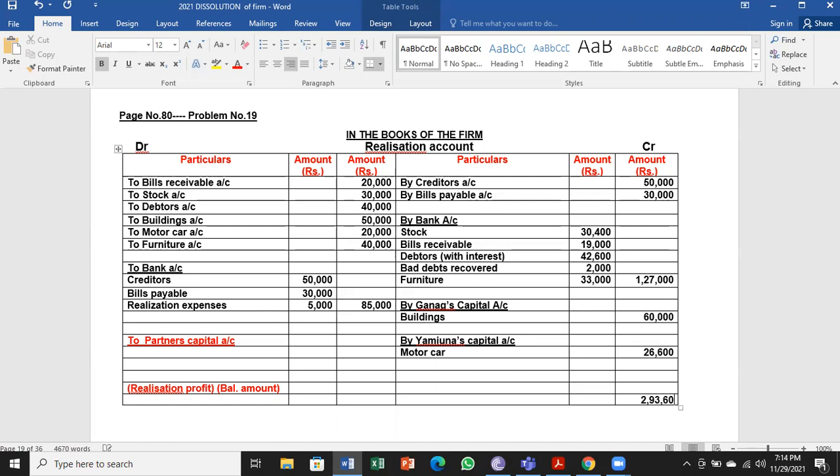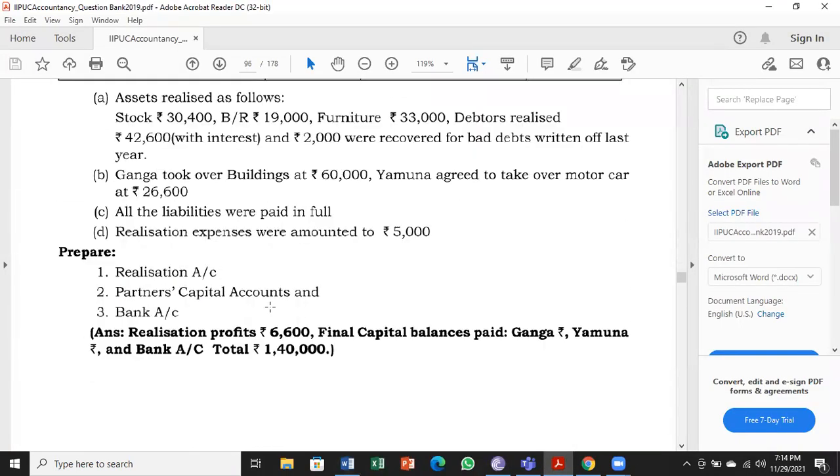Two lakh 93,600. I'll take the same total on the debit side. So from that, let me deduct all these debit entries. 2,93,600 minus the debit entries. 8,600. See, don't go by this answer. You have here 6,600.